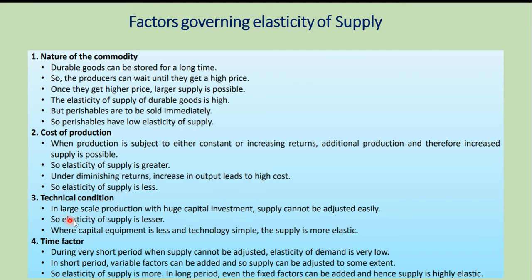Next is technical condition. In large scale production with huge investment, supply cannot be adjusted easily. So the elasticity of supply is lesser. Where capital equipment is less and technology is simple, the supply is more elastic. So for large scale production, the elasticity of supply is less. Where the technology is very simple, the elasticity of supply is more elastic.